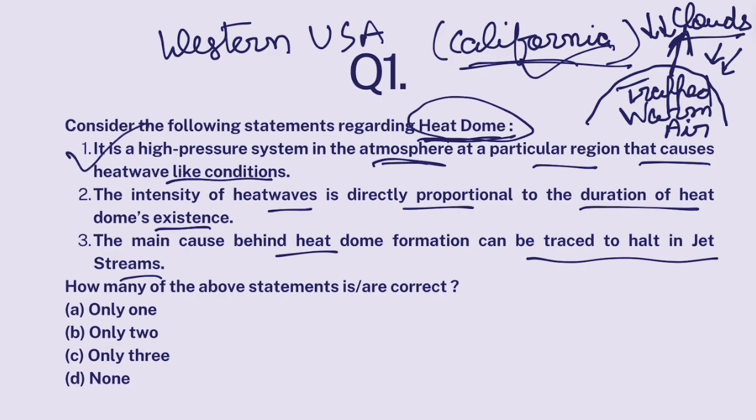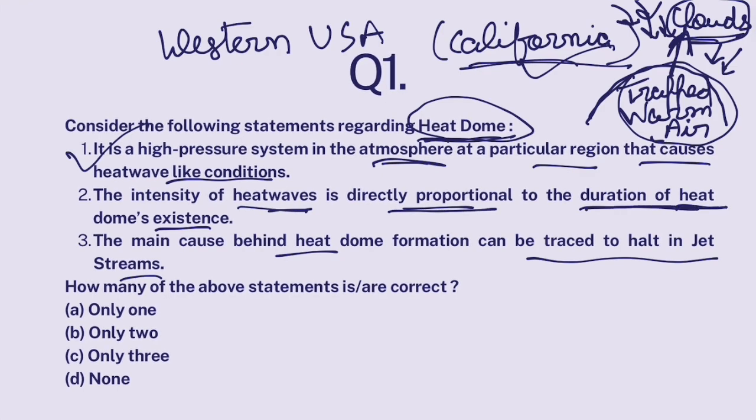Now, the longer the heat dome is present over California, the more warm air would be trapped in California. Lack of formation of clouds would lead to more sun's rays and more heat wave-like condition. So intensity of heat waves is directly proportional to the duration of heat dome's existence. This is also absolutely correct.